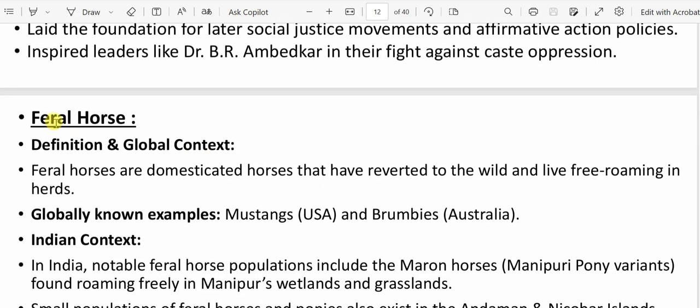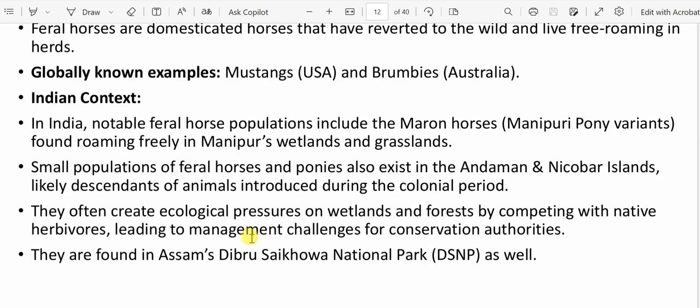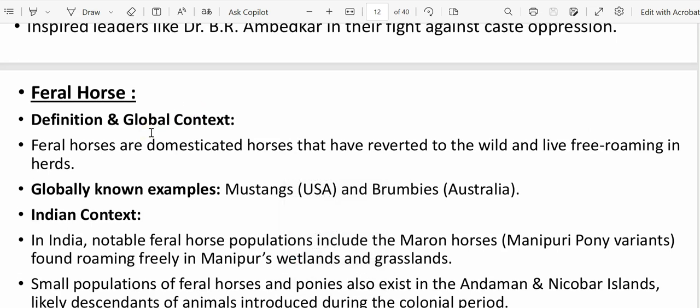Next very important prelims fact is the feral horse. In Assam, I think in Dibru-Saikhowa National Park, feral horses were found. So we need to know what a feral horse is. Feral horses are domesticated horses that have reverted to the wild and live free, roaming in herds. They were normally used in World War II, and after that they went back into the wild as they were released and there was no owner for those horses. Now those horses are known as feral horses.